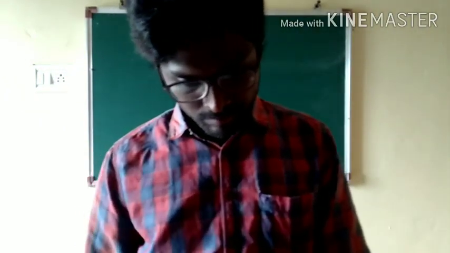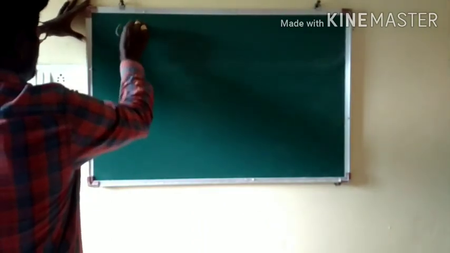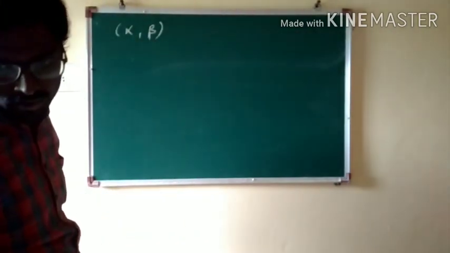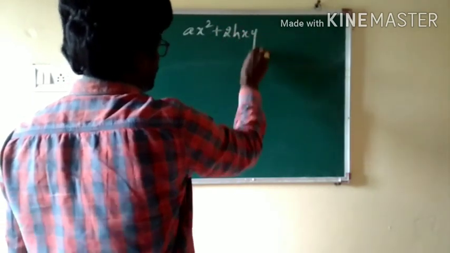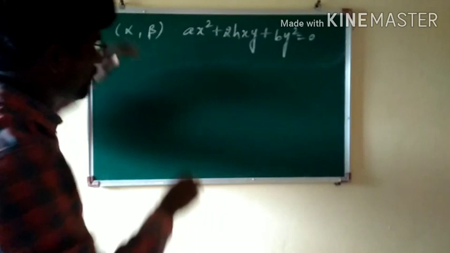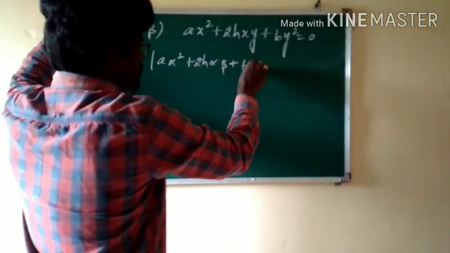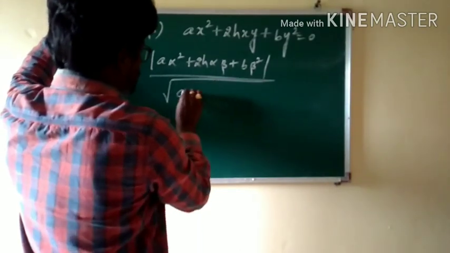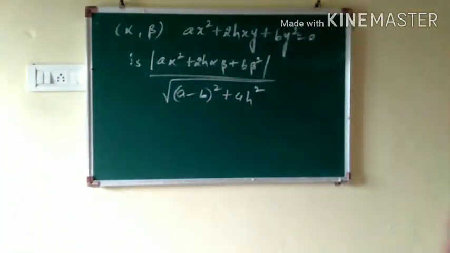Write down: the product of the perpendiculars from alpha comma beta to the pair of lines ax square plus 2hxy plus by square equal to 0 is mod of a alpha square plus 2h alpha beta plus b beta square, by square root of a minus b whole square plus 4h square.